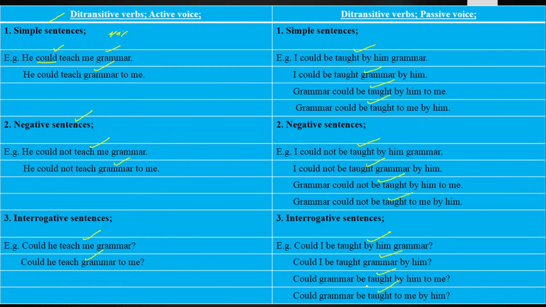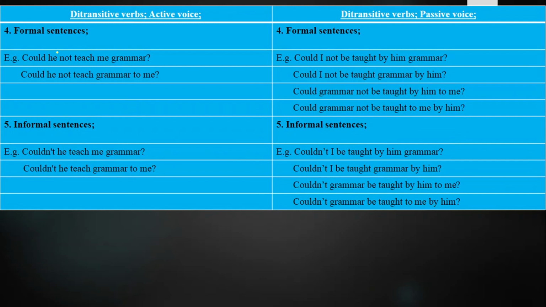Next we have got the formal sentences of modal auxiliary verb could in di-transitive verbs from active voice into passive voice. Could he not teach me grammar? Could he not teach grammar to me? Could I not be taught by him grammar? Could I not be taught grammar by him? Could grammar not be taught by him to me? Could grammar not be taught to me by him?